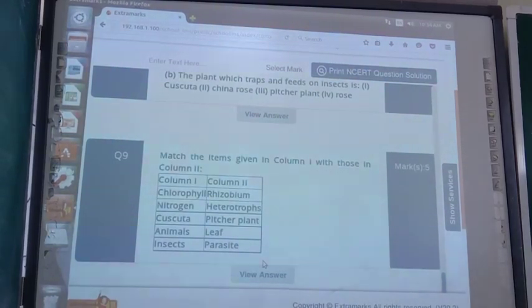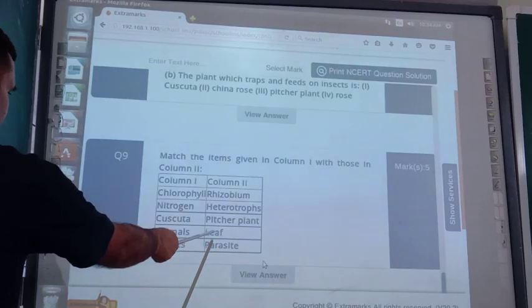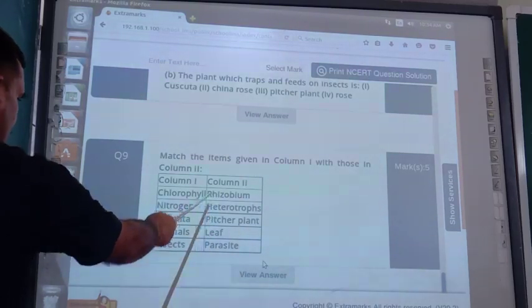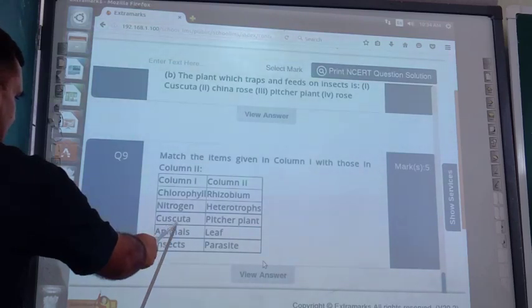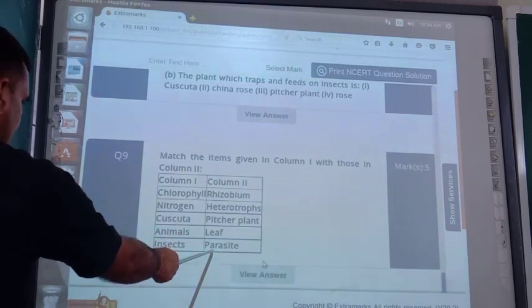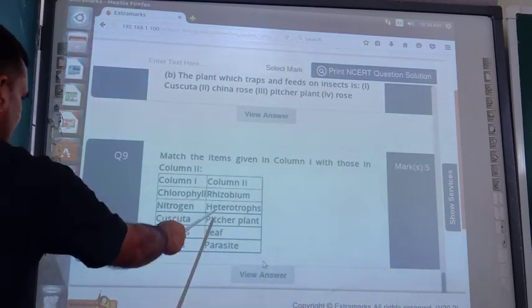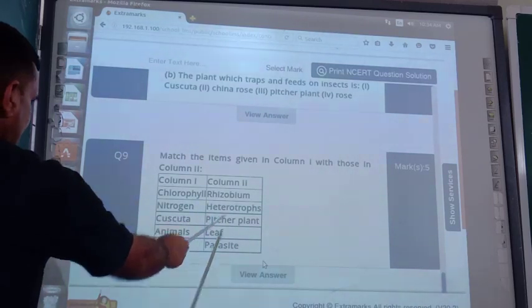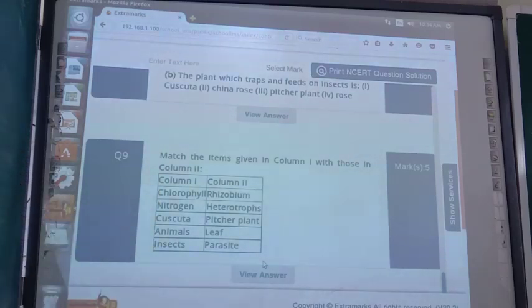So, just see. Chlorophyll is found in the leaf. Nitrogen, who is fixing? Rhizobium. Cuscuta is one type of parasitic plant. Animals are heterotrophs. Insects, the pitcher plant is attracting them. So, this is the correct match.